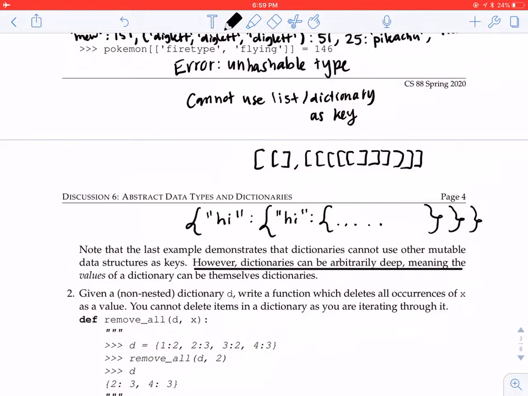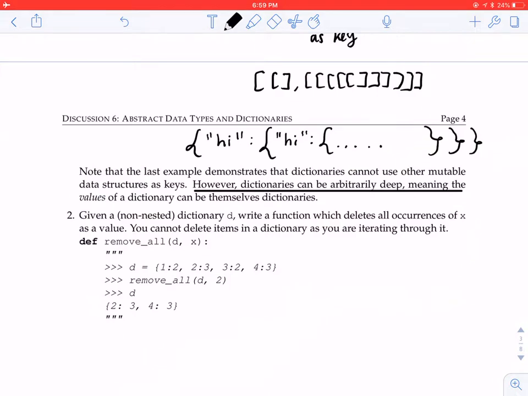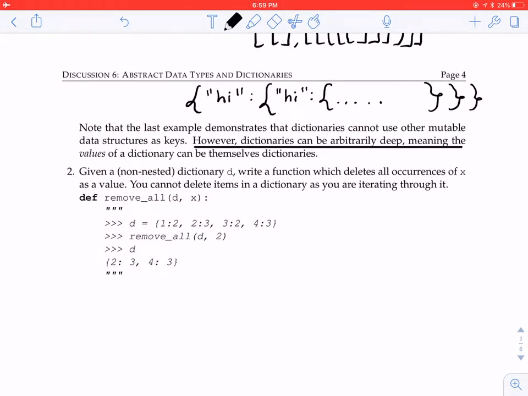Alright, so moving on to our last problem for the dictionary section of this discussion, we have remove all. So given a non-nested dictionary D, we want to write a function that deletes all occurrences of X as a value. Remember that if you try to delete items in any kind of sequence as you're iterating through it, then this can create a lot of weird behaviors. Generally you don't want to iterate through something and change it at the same time.